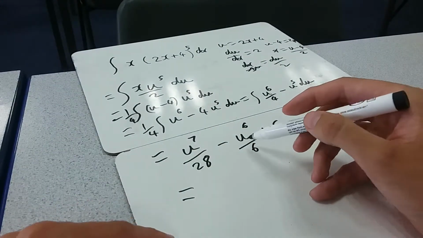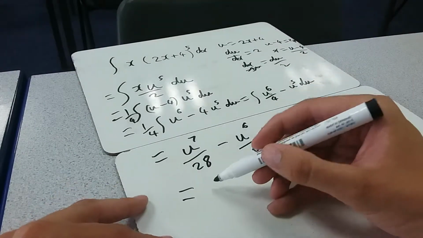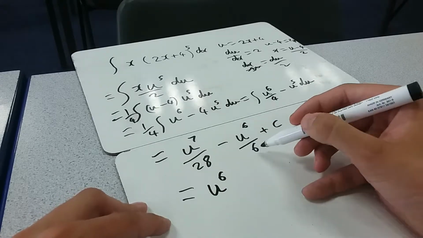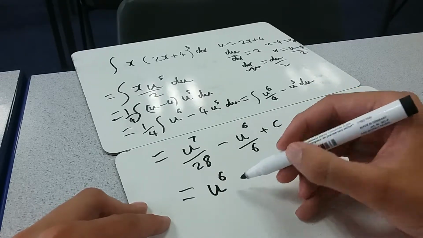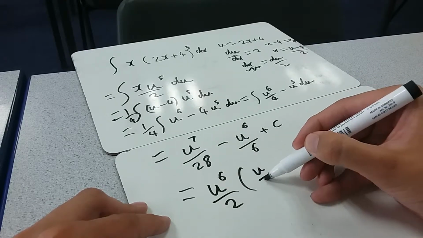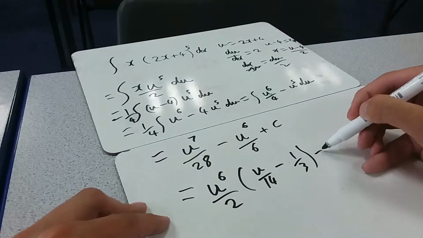Now, what I'm going to do is put the x's back in. Before I do that, I'm just going to do some factorization to make it a bit nicer. That's u to the 6. Should we take one of these out as well? It's got a factor of 2. So we've got u over 14 minus a third plus c.